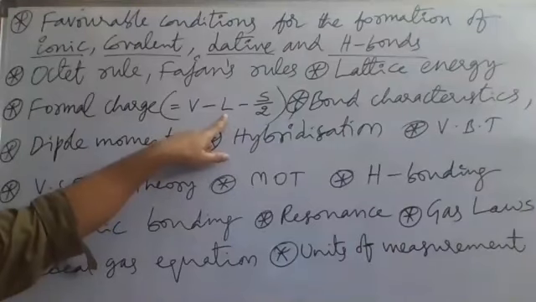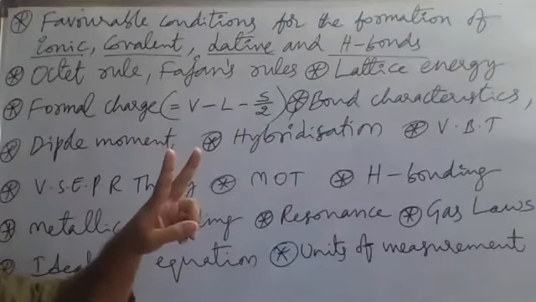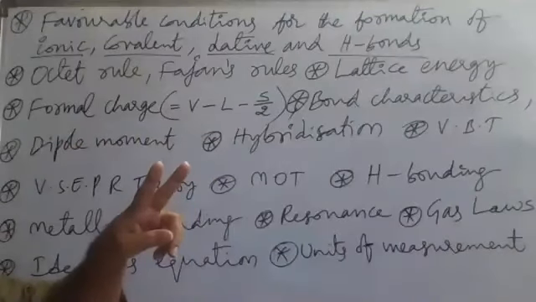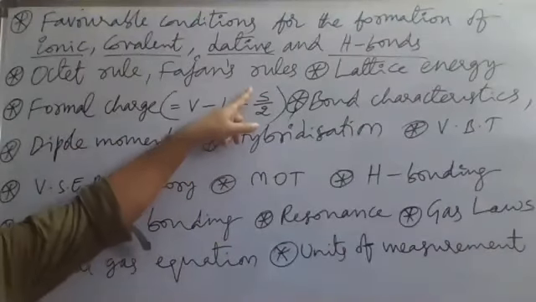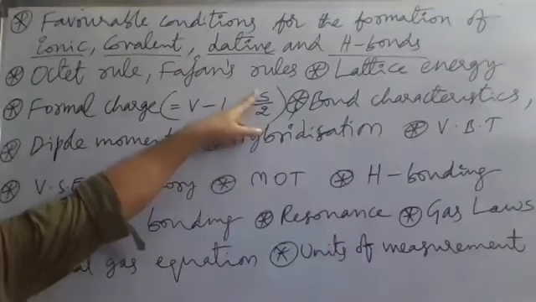So the number of electrons in the lone pairs is the L value. And S is the number of electrons in bond pairs. One bond pair means 2 electrons, 2 bond pairs means 4 electrons, like this. S means shared electrons, the number of electrons present in bond pairs.